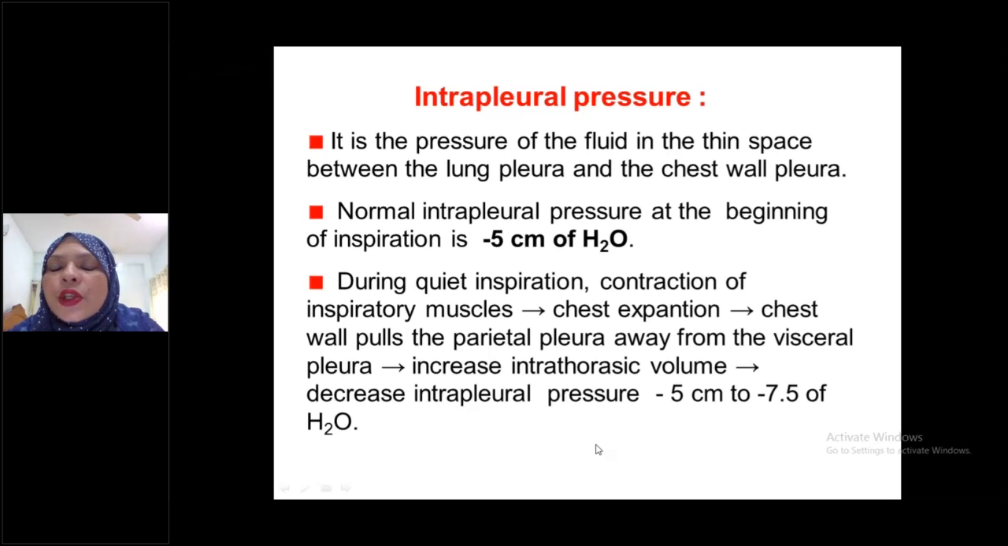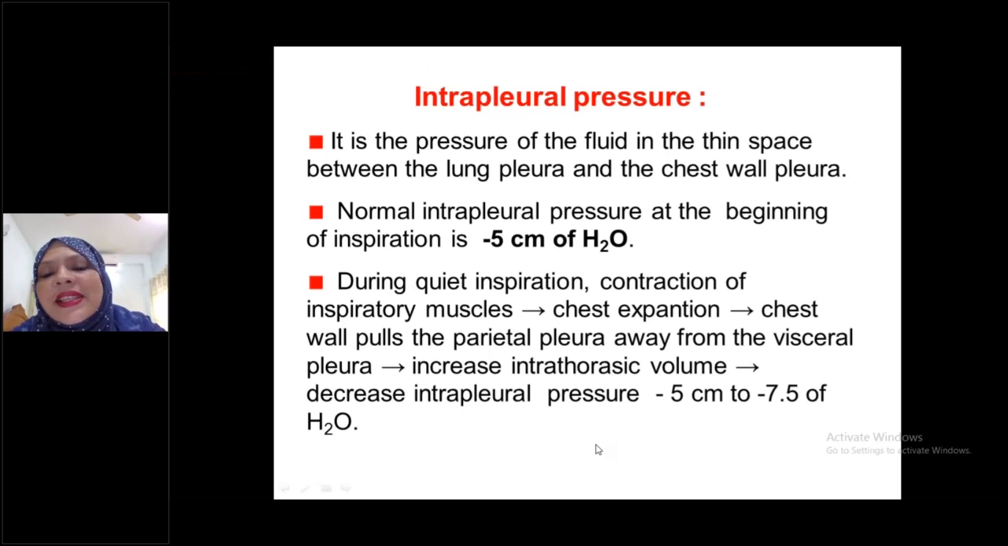This is the change of intrapleural pressure during inspiration. This is a very, very important viva question also. The examiner may ask you to tell the intrapleural pressure at resting condition and during inspiration, at the beginning of inspiration how much, and at the ending how much. At the beginning it is -5 centimeter of water, at the ending of inspiration it will go to -7.5 centimeter of water. That is a more negative direction. This is according to your textbook.